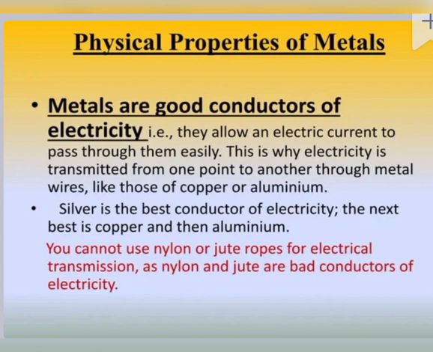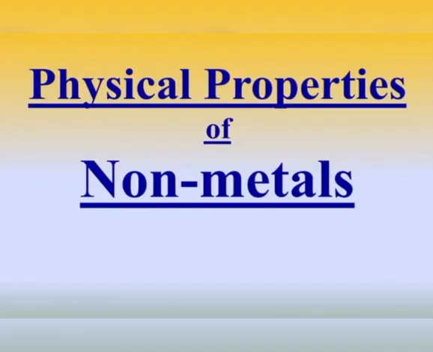Metals are good conductors of electricity. They allow electric current to pass through them easily. This is why electricity is transmitted from one point to another through wires like copper and aluminium wire. Silver is the best conductor of electricity. The next is copper and then aluminium. You cannot use nylon or jute ropes because they are bad conductors of electricity.